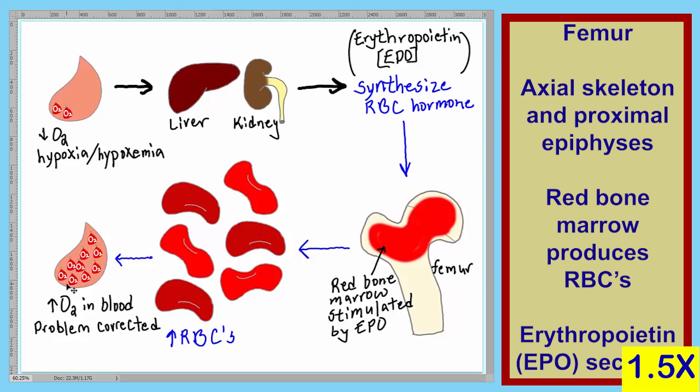And so this explains why red blood cells are made. Whenever there is hypoxia, for whatever the reason, the body responds to this problem by producing more red blood cells.